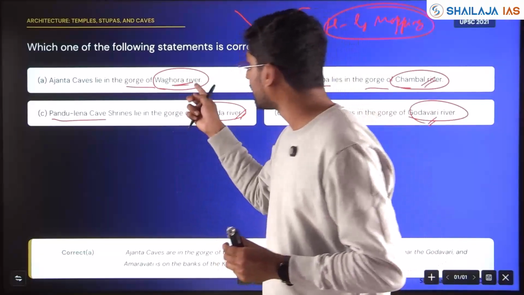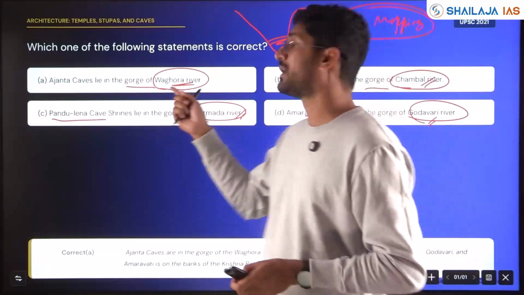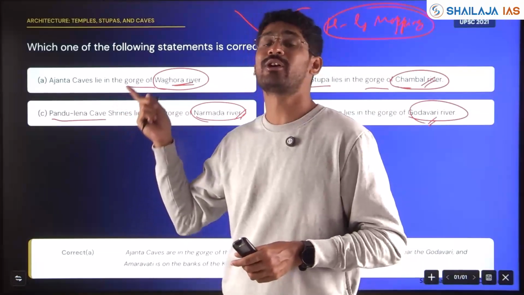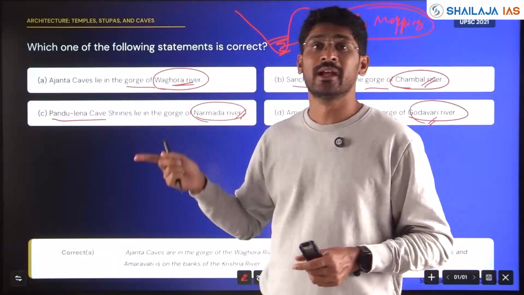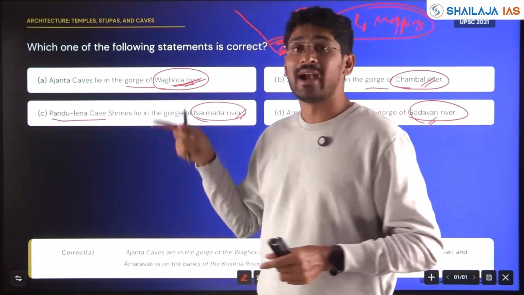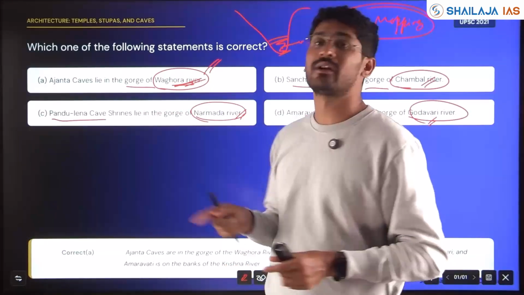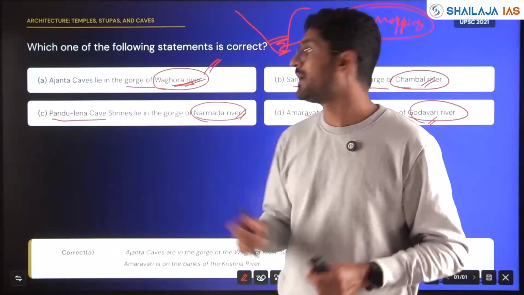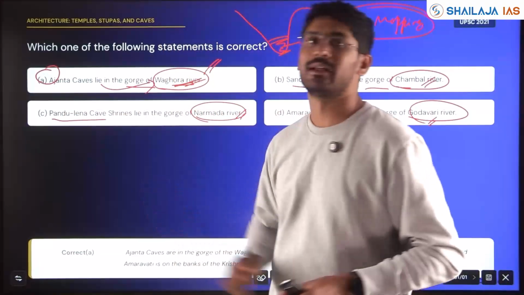But for the Wagora river, the examiner has to go search that river and put it in the option, because this is not a well-known river that we study either in history or geography. If the examiner put this unknown river after knowing in depth where it is, then the answer has to be that: Ajanta caves lie in the gorge of Wagora river.